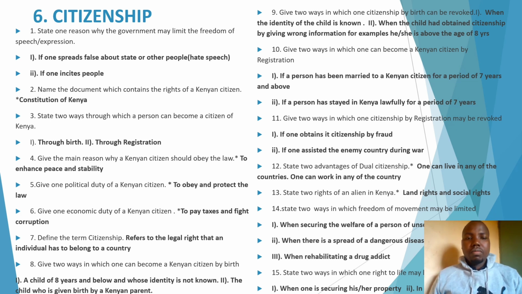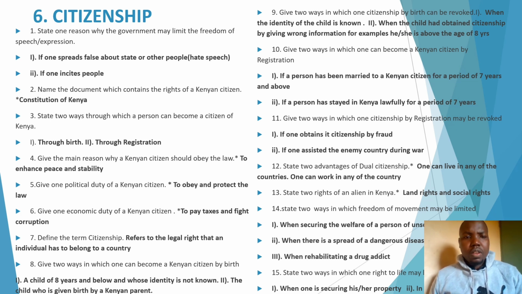Now, question 3. State two ways through which a person may become a Kenyan citizen. Remember, currently we have 3 ways in which one can become a Kenyan citizen: by birth, by registration, and the one introduced by the new constitution of 2010, dual citizenship.